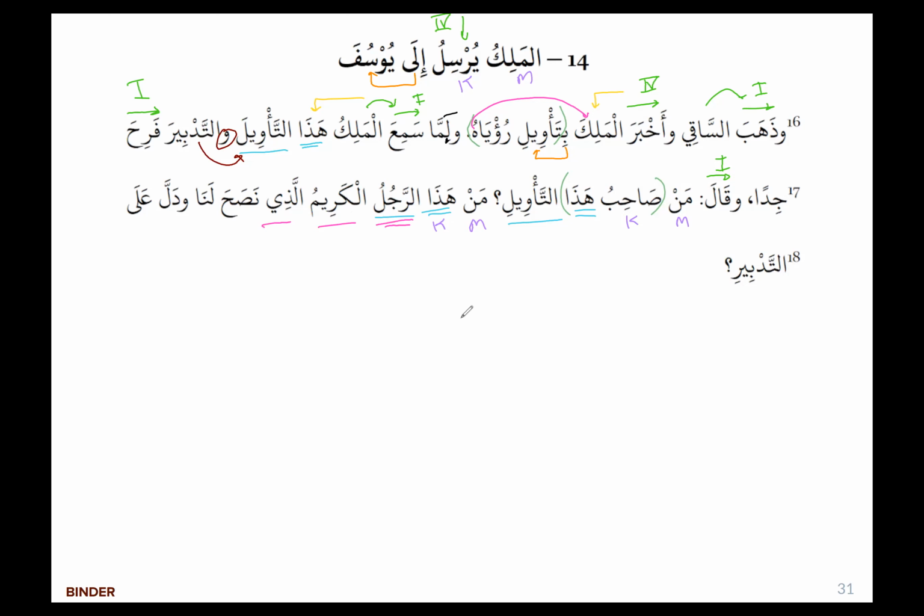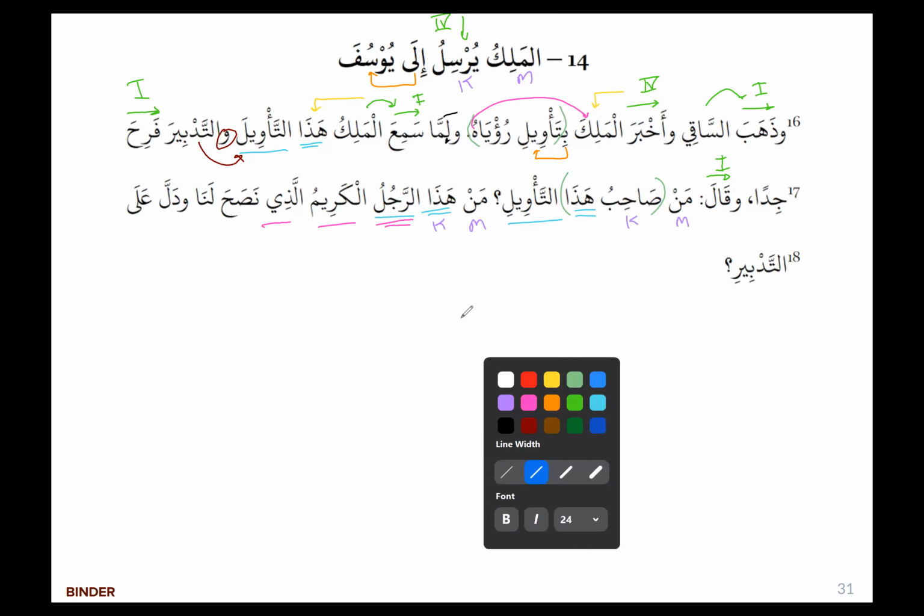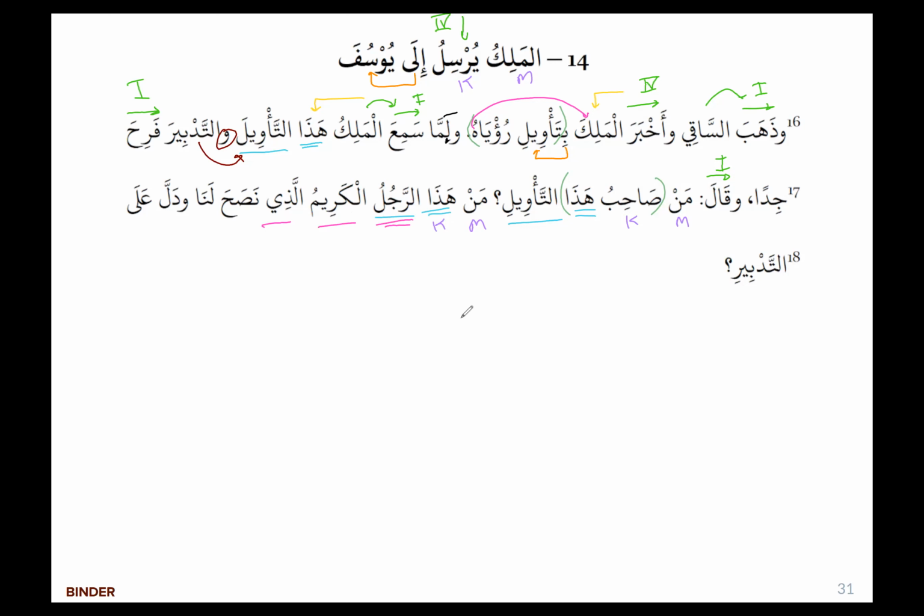Alladhi nasaha lana wa dala ala tadbiri. Alladhi, so it's a mawsul, right? So it's acting like a sifa for Rajul as well, because he's the one who nasaha. Nasaha is a past tense form 1. And lana is a prepositional phrase. Wa dalla is also past tense form 1, and ala tadbiri is also a jar majrur construct. So you should be used to this by now, inshallah.